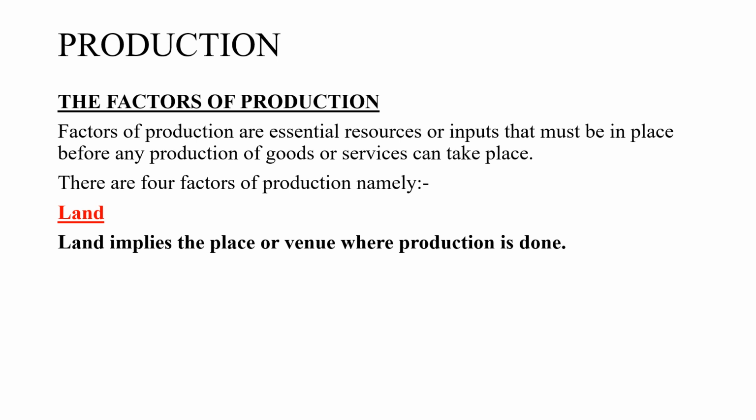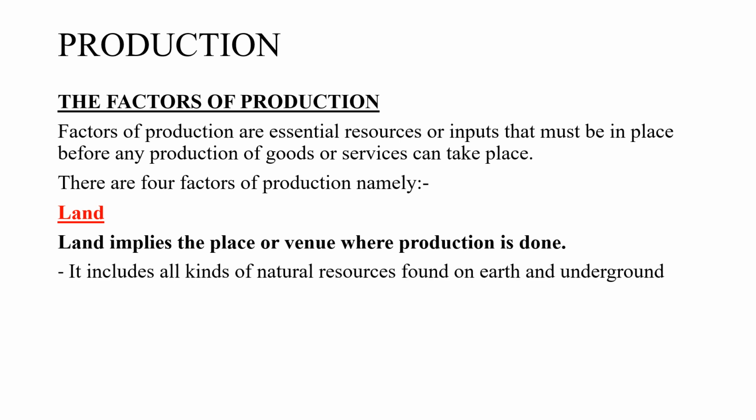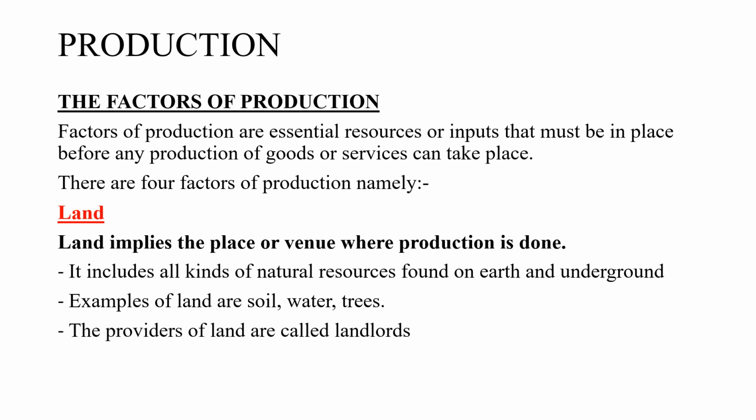Land implies the place or venue where production is done. It includes all kinds of natural resources found on earth and underground. Examples of land are soil, water, trees. All these constitute land. The providers of land are called landlords or landladies. And the benefit or reward to land is rent or rates. So if you have land, you'll be getting rent or rates.